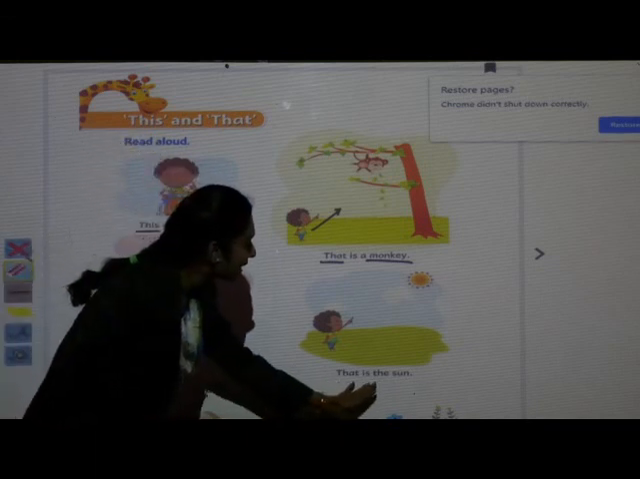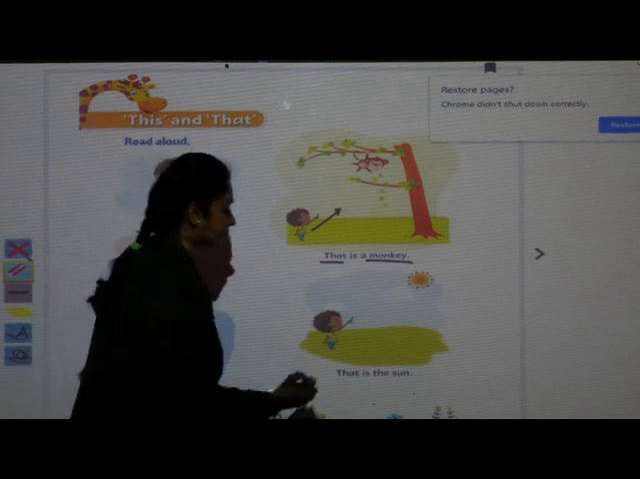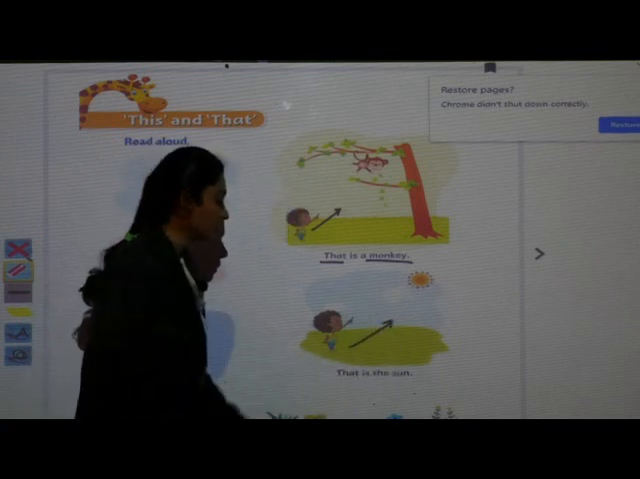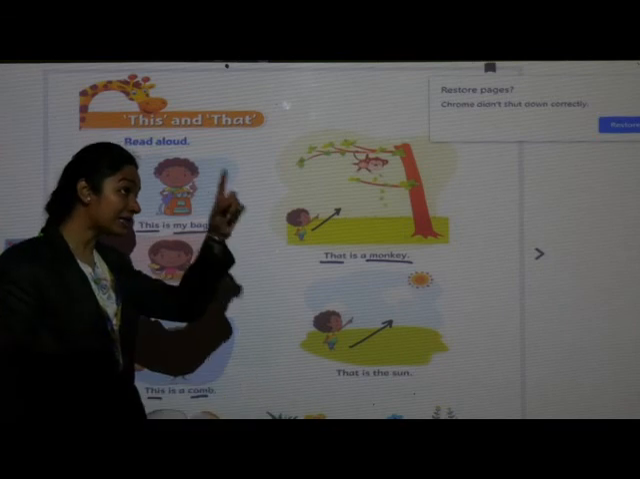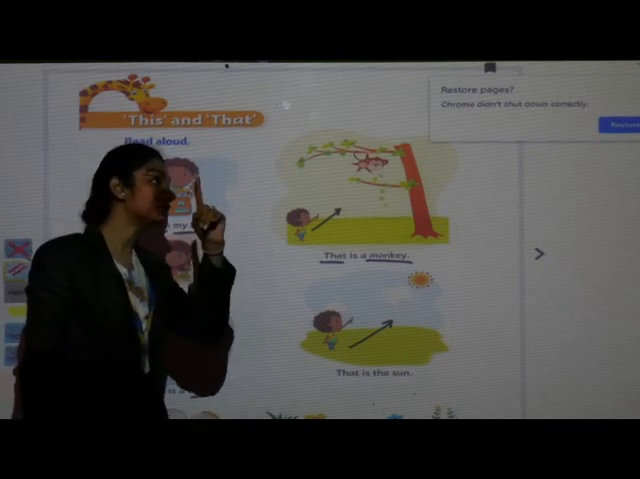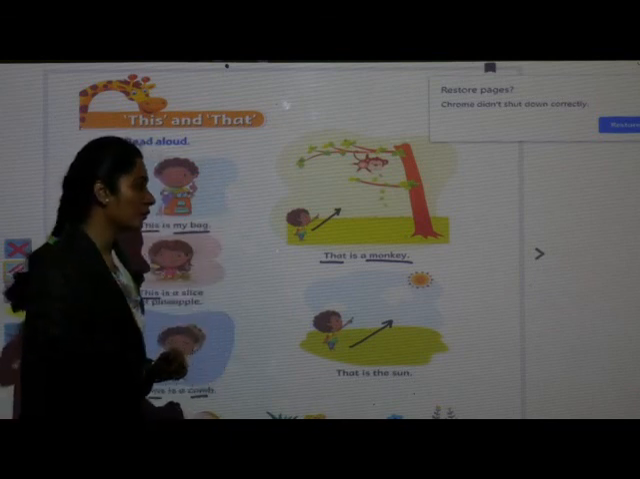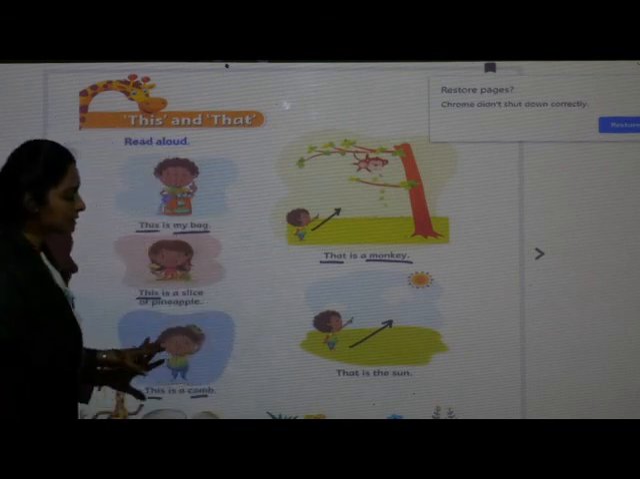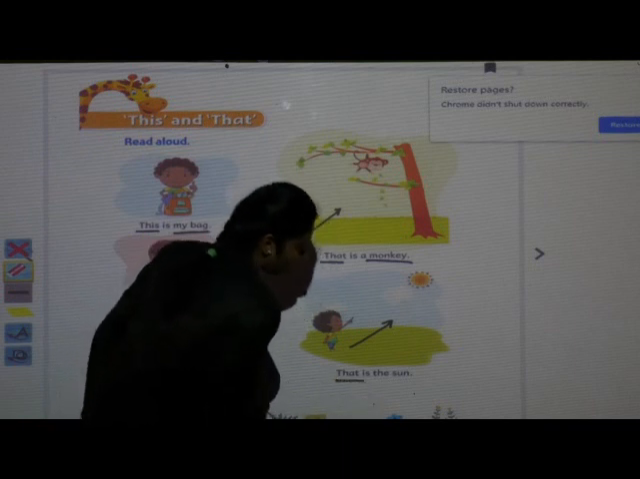Yes. Next, that is the sun. Can you see this? वो क्या कर रहा है? बता रहा है. That is the sun. बता रहा है वो. Okay. So these are the examples of this and that.